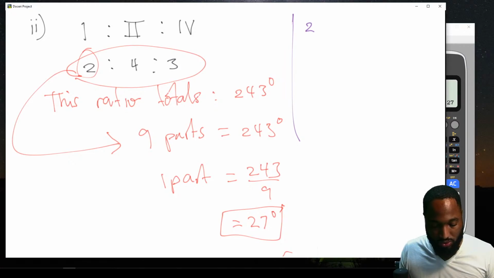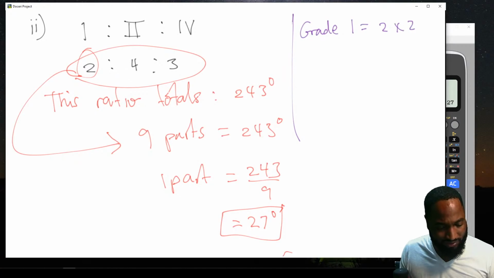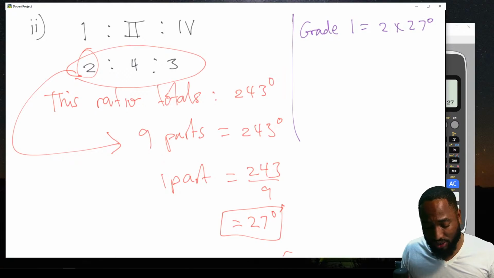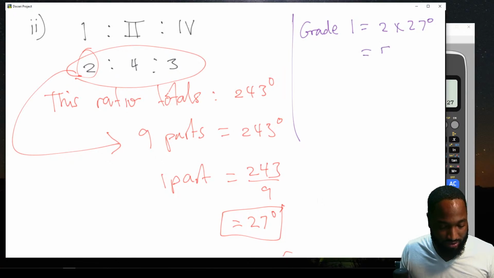So 2 parts, that's grade 1. Grade 1 is equal to 2 times 27. Grade 1 is 2 parts, 2 times 27 is 54 degrees. Grade 2, 4 times 27.